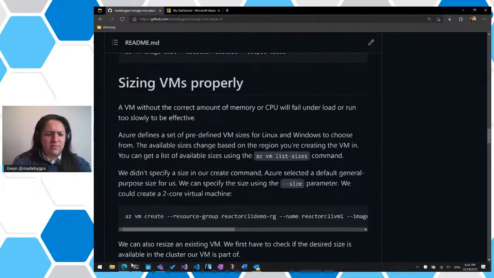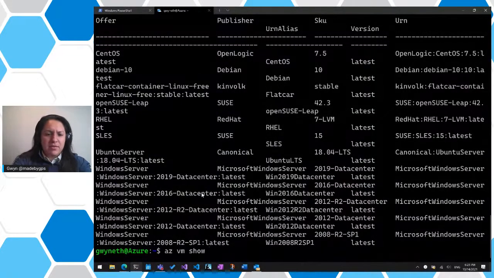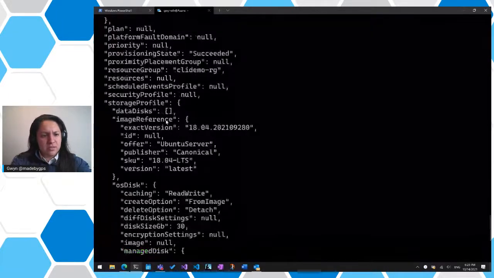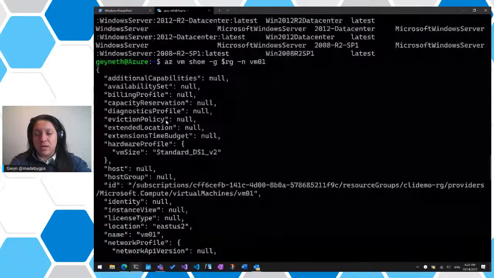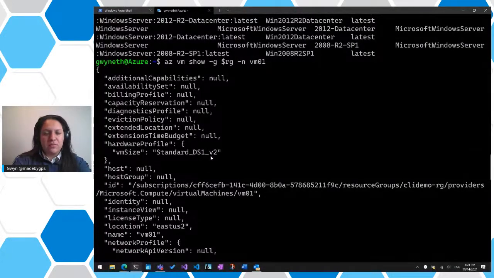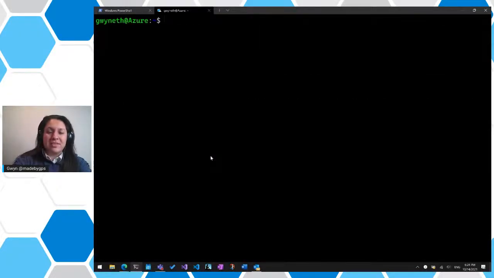And we could probably figure out what it is if we do az. This is a command I'll show you in a little bit. az vm show, and then we'll provide the resource group, and then we'll provide the name, which I think we said VM1. And if we scroll up here, it's going to tell us what size the VM actually is. So it's a Standard_DS1_v2, which is a default that Azure uses when you use the vm create command. But what if we wanted to use a different size, right?